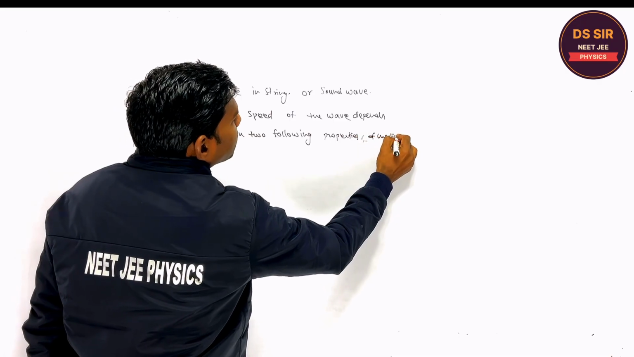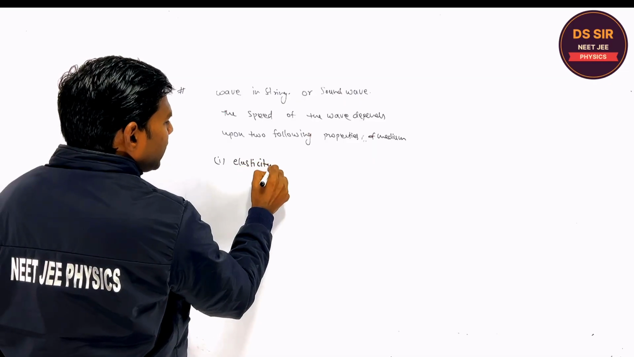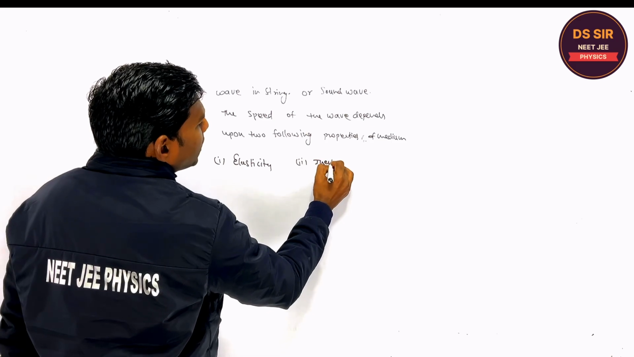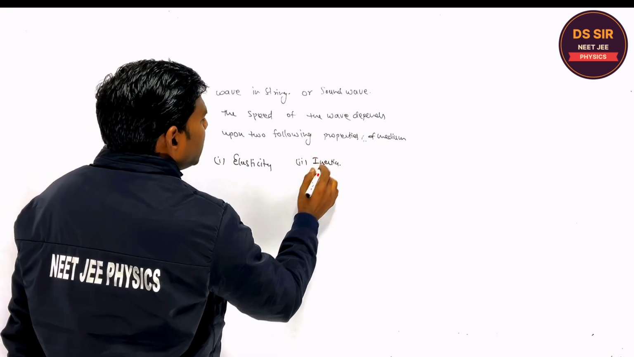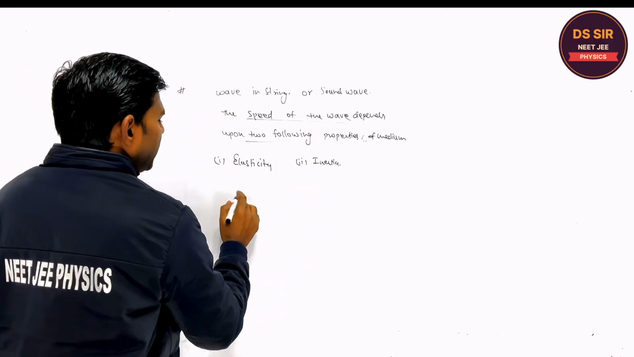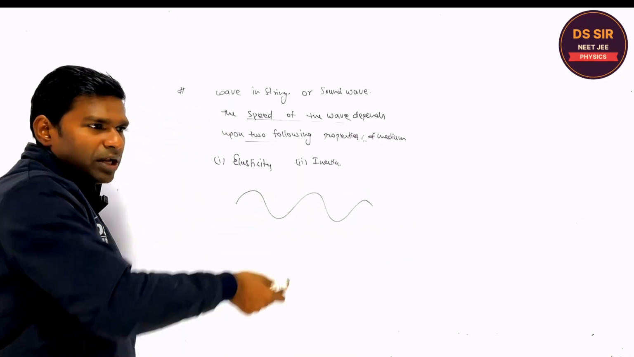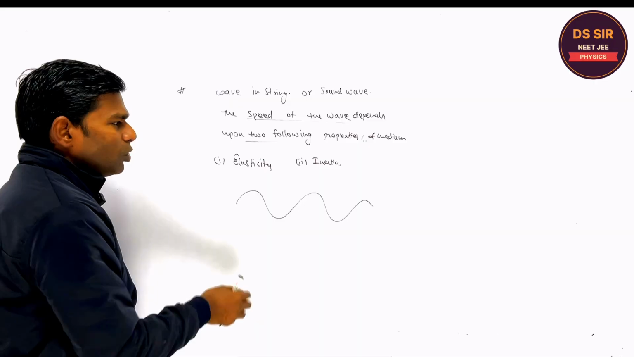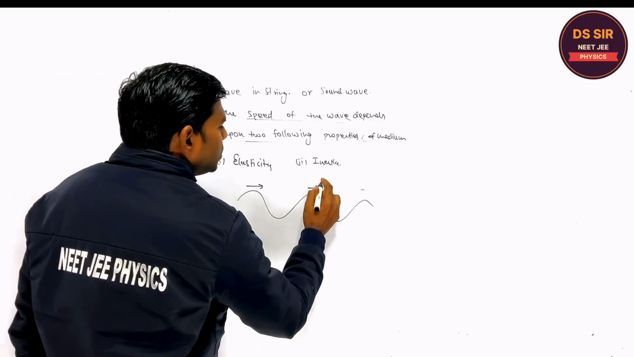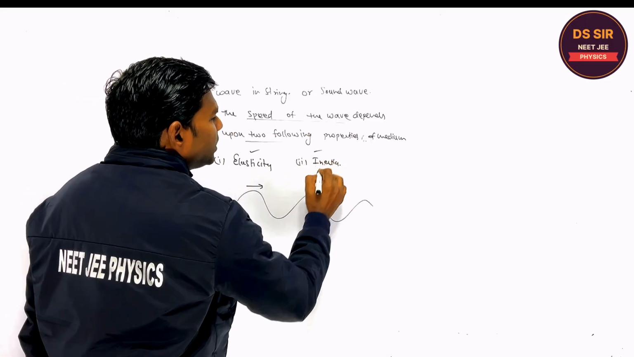What are those properties? First is elasticity. We have discussed the elasticity. And the second property is inertia. This is a very important point. I will discuss the speed of the wave depends upon the following properties of the medium. When the wave in the string is produced, suppose there is a string and you are moving your hand up and down, the wave will move from left to right or right to left. So this speed depends upon what? Elasticity and inertia. Is it clear or not?